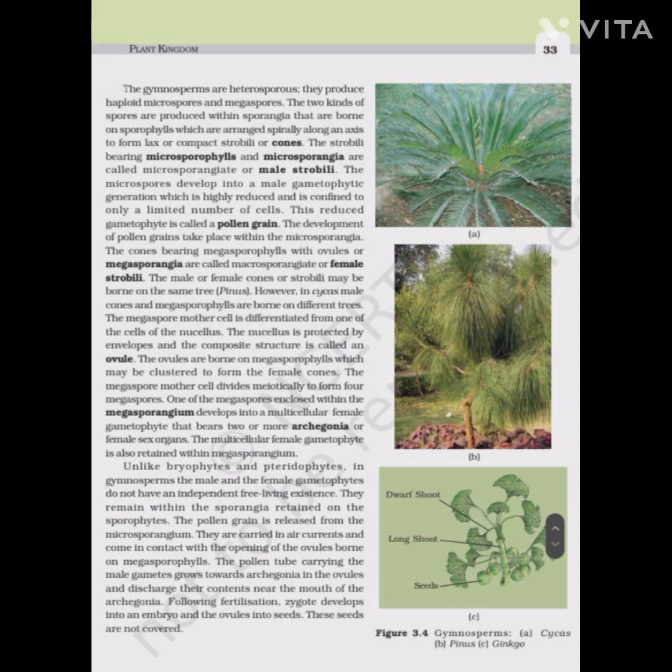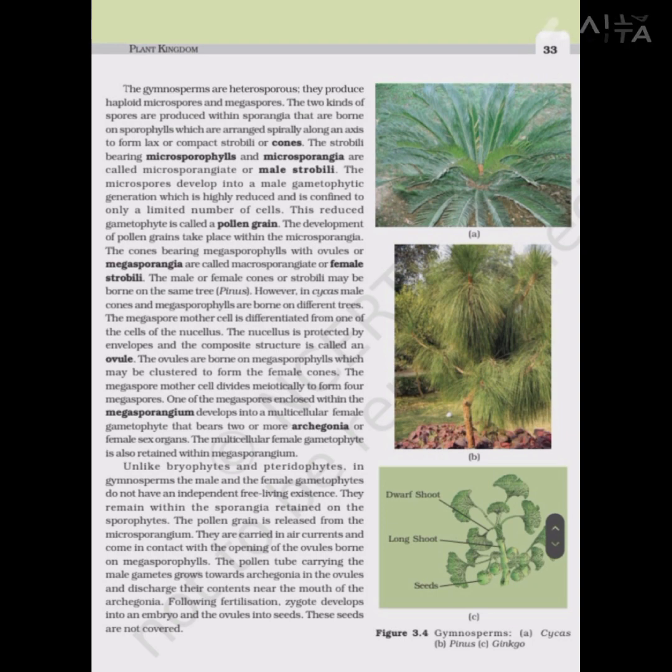One of the megaspores enclosed within the megasporangium develops into the multicellular female gametophyte that bears two or more archegonia or the female sex organs. The multicellular female gametophyte is also retained within the megasporangium. Unlike bryophytes and pteridophytes, in gymnosperms, the male and the female gametophytes do not have an independent free-living existence. They remain within the sporangia retained on the sporophyte.